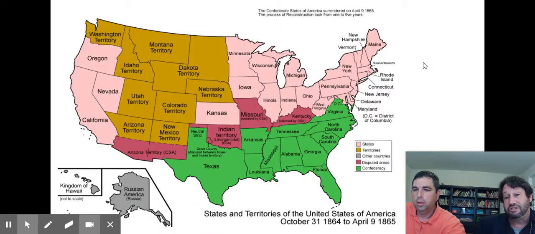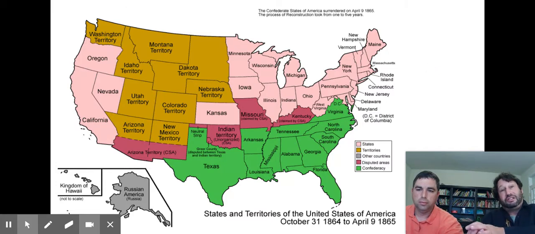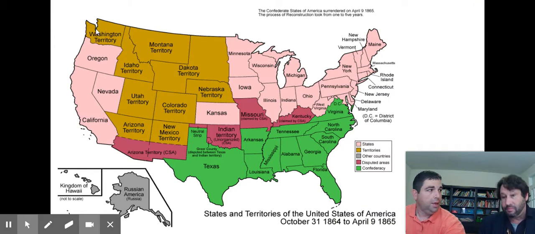Now, there were 2 main goals of Reconstruction. One of them was to reunite the North and South. What was that second goal? The second one was to integrate African Americans into society. Remember, African Americans suffered the most under the slavery system, so they needed the most help right after the Civil War. Reconstruction wanted to help them get into society and be equal citizens. There were a lot of policies to help, and we're going to talk about those.